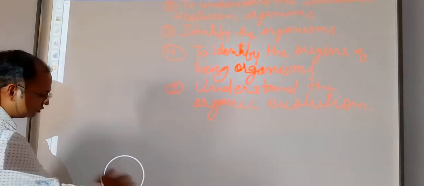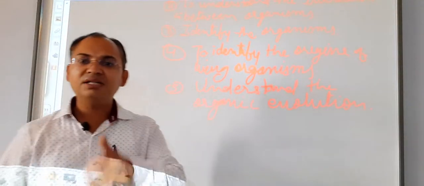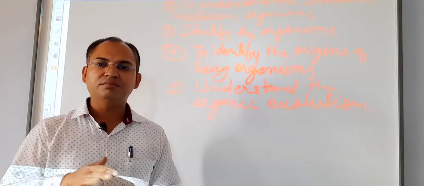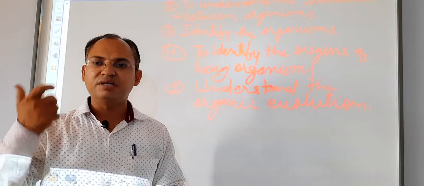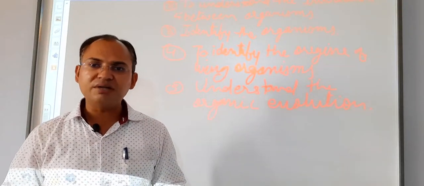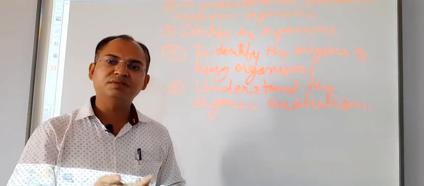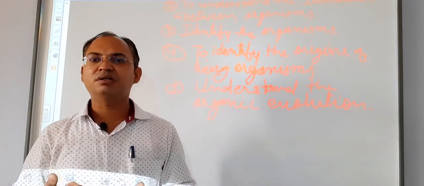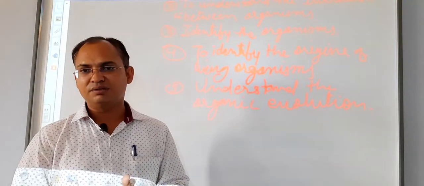In lower classes you have studied how life developed on the earth. In ancient time, primitive organisms were present. They had very simple cellular structures. Their cells were of prokaryotic type, and later, in due course of evolution or development of body structure, complications came in living organisms, and complicated living organisms developed.